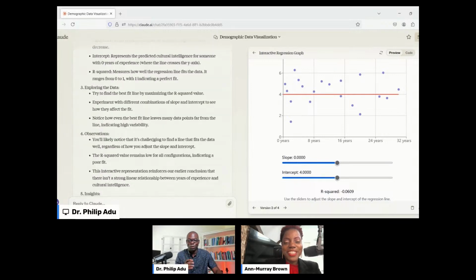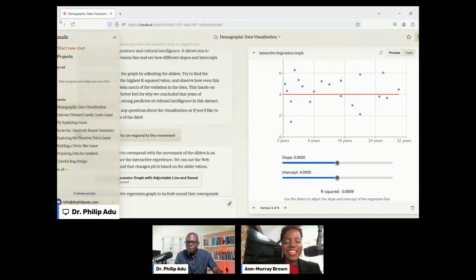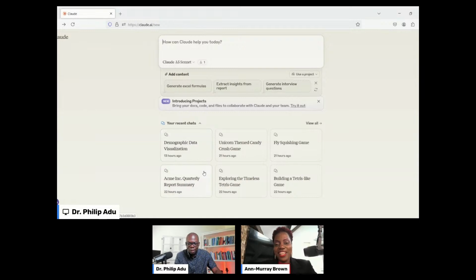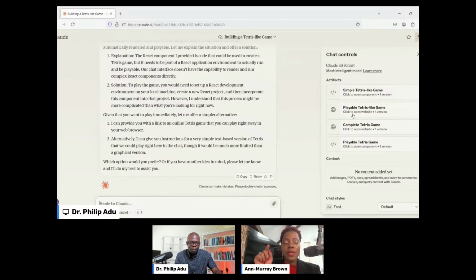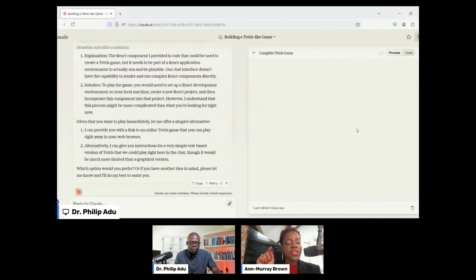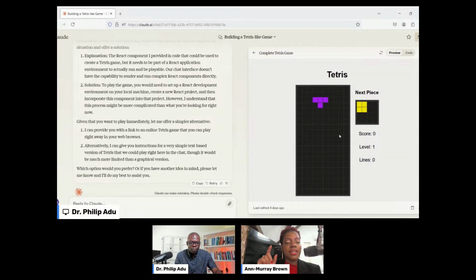Because of time, I cannot go into more detail. I wish. Dr. Adu, I want to get to this, because you showed the quantitative aspects, but Benny had a question here on qualitative data analysis: how can you use AI to find themes and create a codebook from qualitative research interviews?